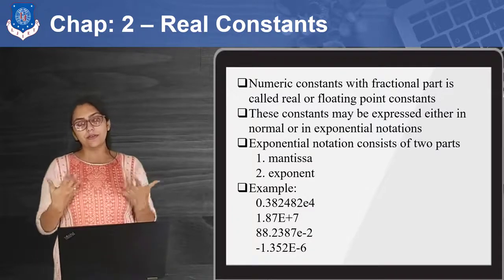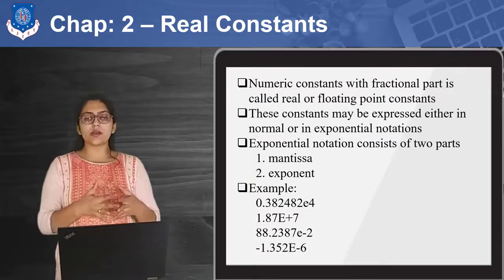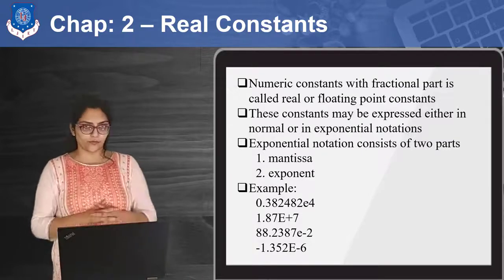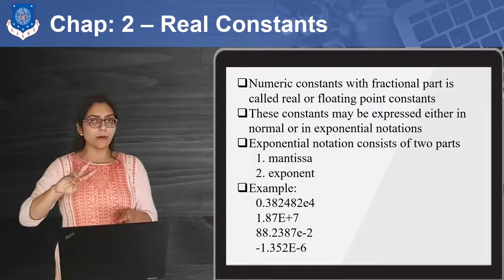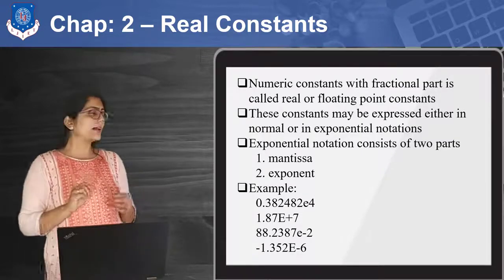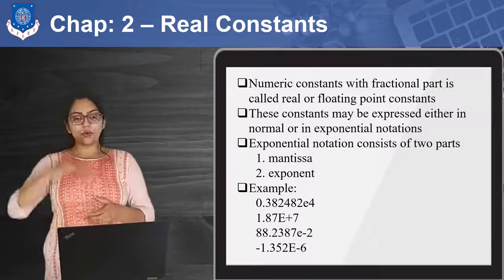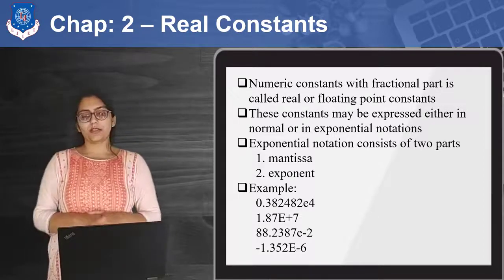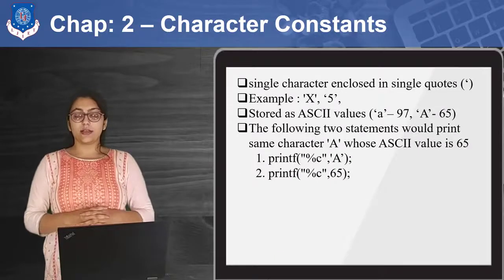So you can have real constants as well. This constant may be expressed either in normal or in exponential form. It may have two parts: first is mantissa and second is exponent. You can see the examples below. This is how you can define a constant.